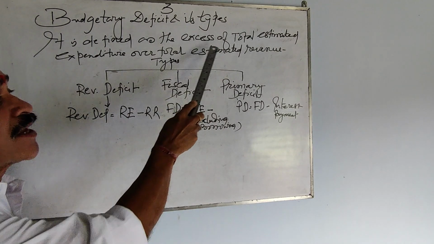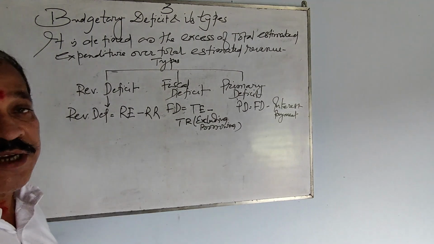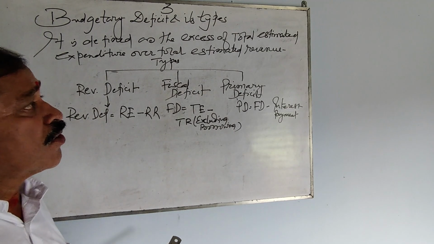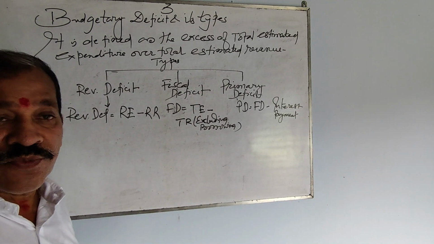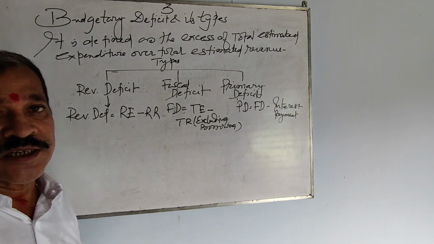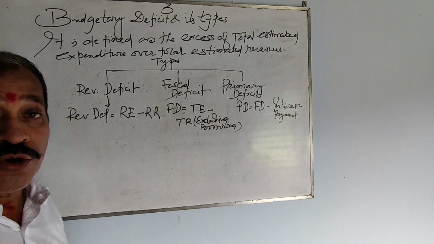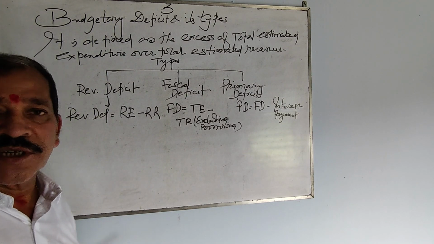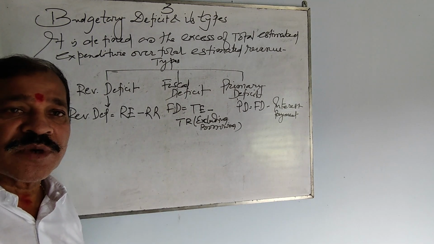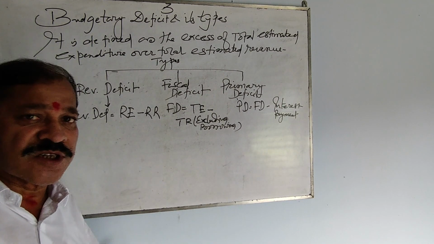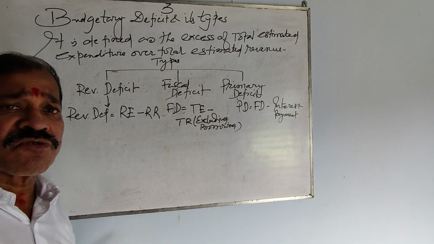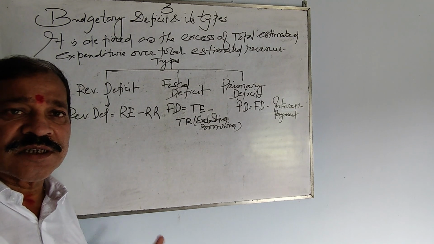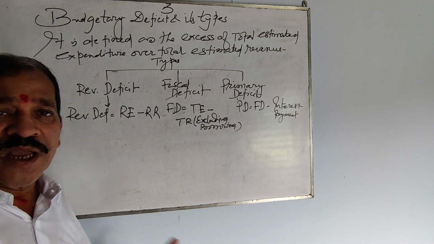It is defined as the excess of total estimated expenditure over total estimated revenue. When your expenditure exceeds your revenue, obviously there creates a gap, and that gap is known as budgetary deficit. While preparing the budget, if the government finds itself in a situation where its expenditure is quite more than its revenue, then definitely there is a big gap, and that gap is